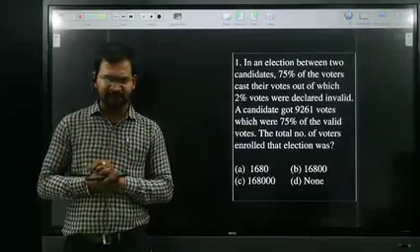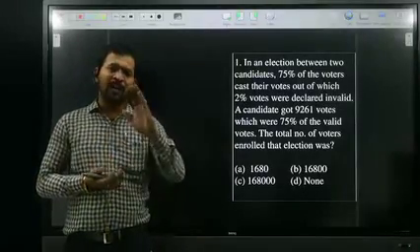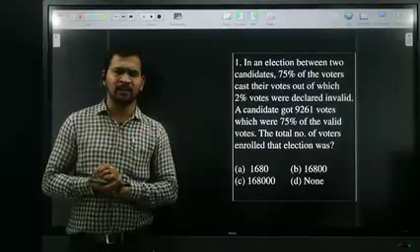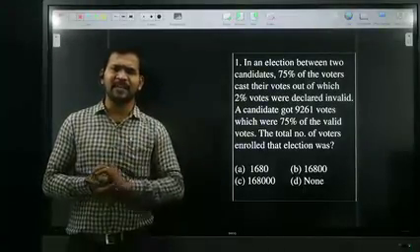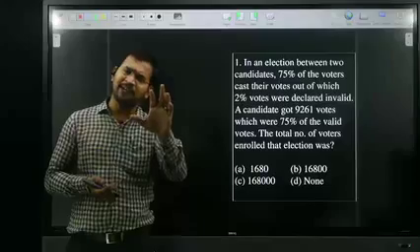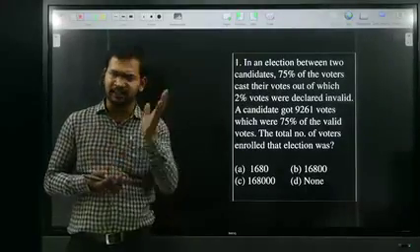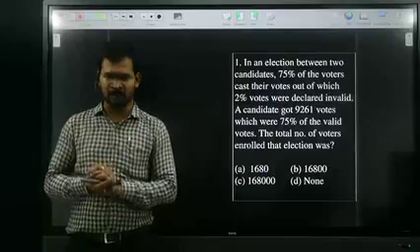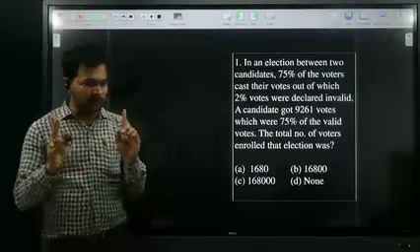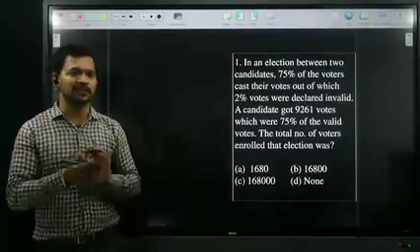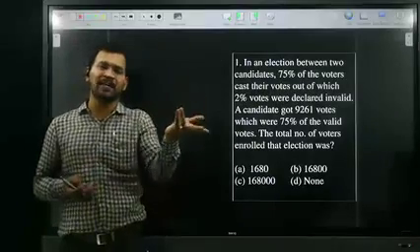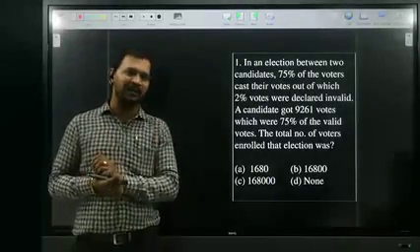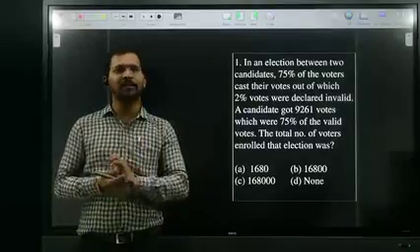When more than two candidates are contesting in that constituency, the majority is the difference between the winning candidate and the nearest candidate, the first two candidates.